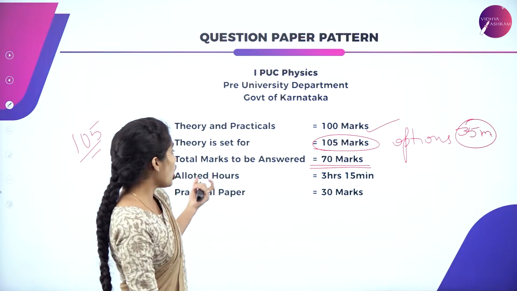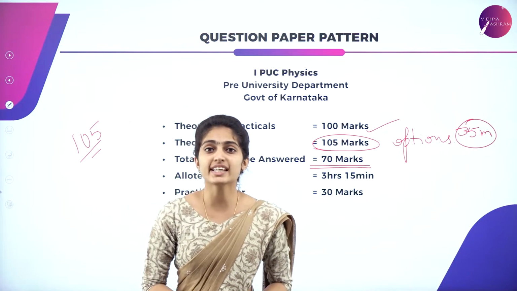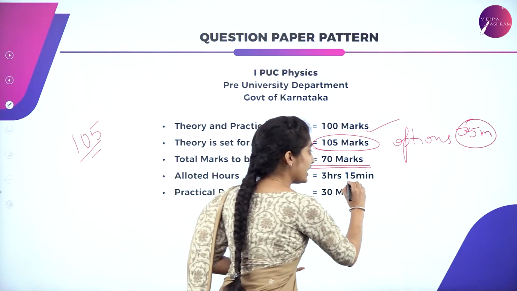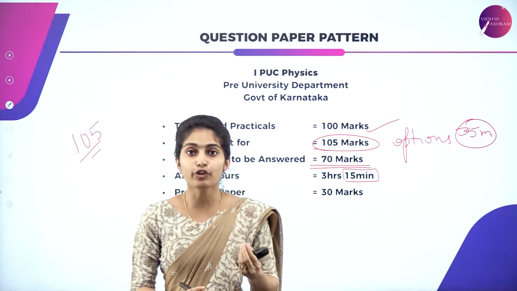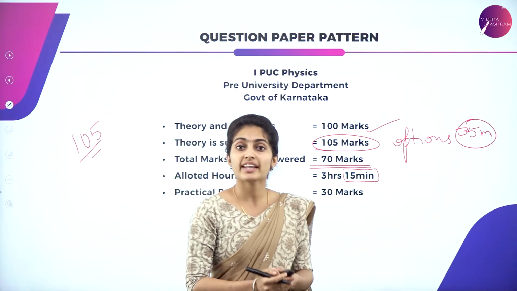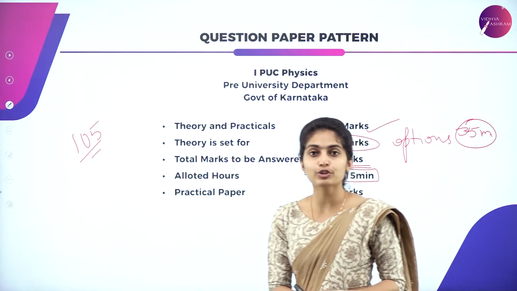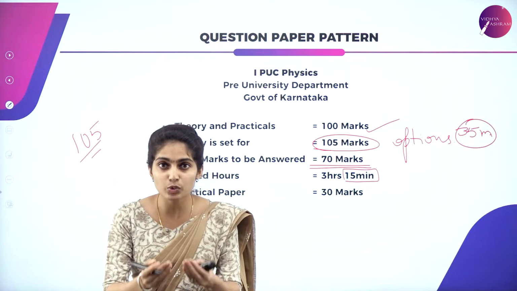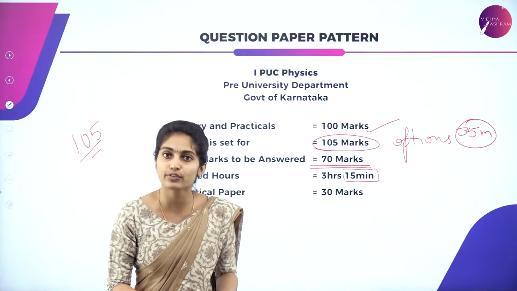Now, how many hours are allotted in your exam? It is 3 hours 15 minutes. This 15 minutes is the time for you to analyze the paper. In these 15 minutes, you will have to read your question paper, note the things which you know and which you don't know, and analyze which you'll be writing first.